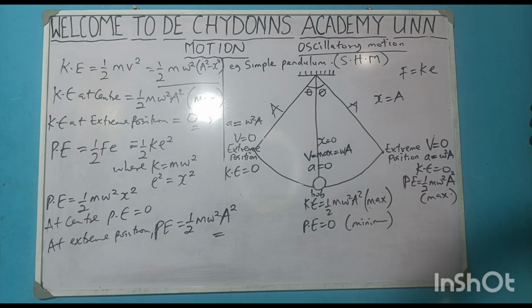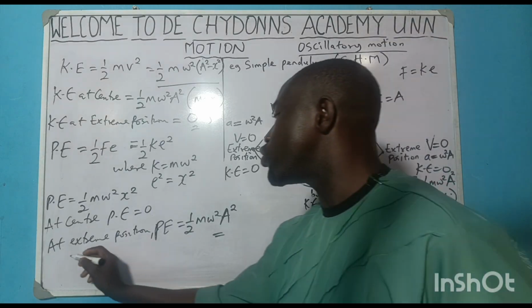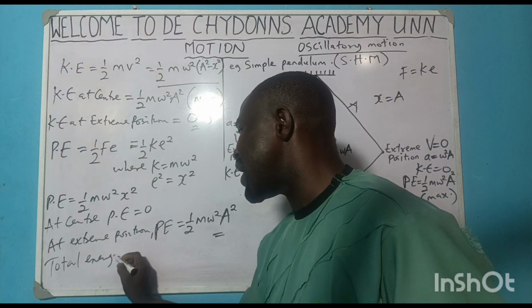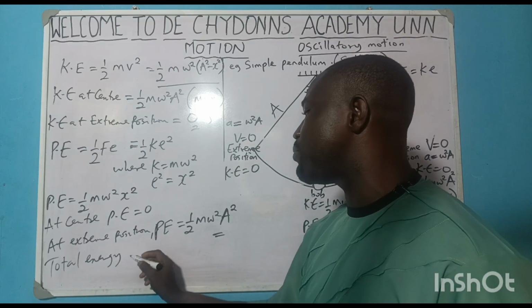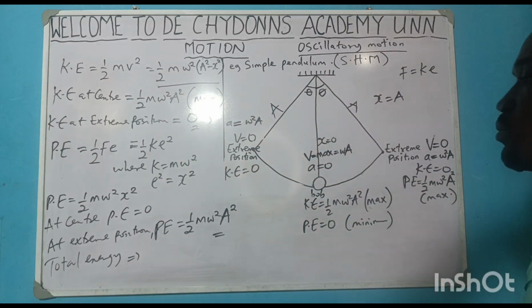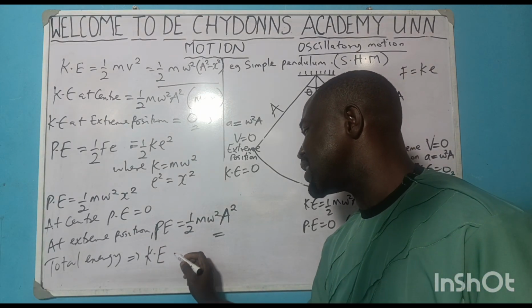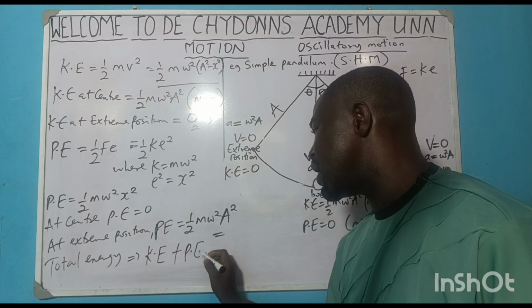Very important. Then it's also important for us to note the formula for total energy. When they ask you the total energy of a body undergoing simple harmonic motion, the formula simply means the summation of kinetic energy and potential energy.